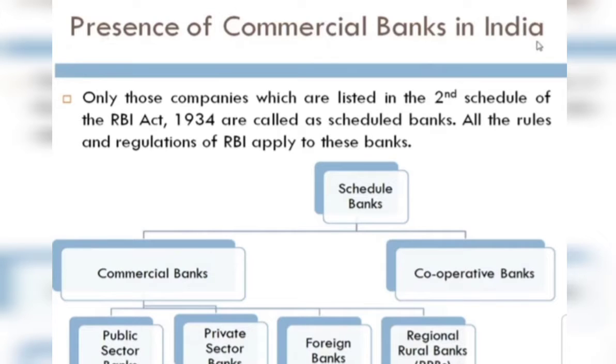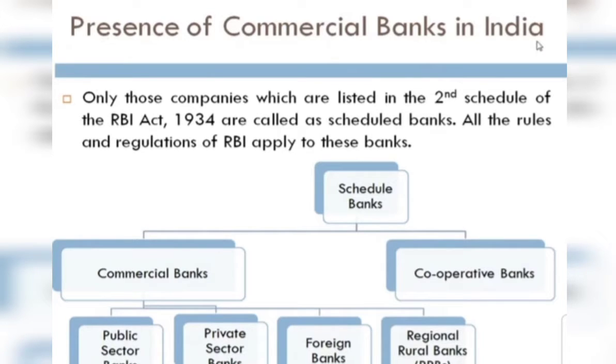Now all the scheduled banks perform their activity according to the rules, regulations and norms of the RBI. Under scheduled banks, commercial banks and cooperative banks both come. Firstly, you need to clarify that commercial banks are formed for commercial purposes, and their main aim is to earn profit, that we all know profit earning is quite central for these institutions from banking businesses.